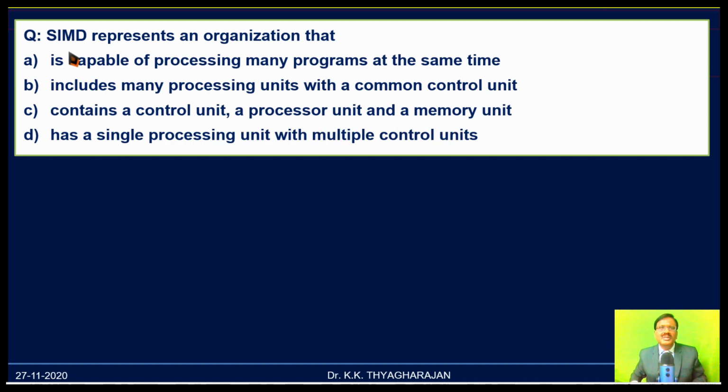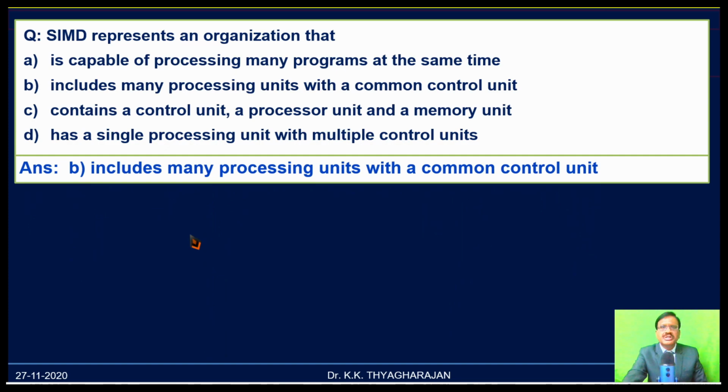A memory unit means it will not come under multiple data. So C is not correct. D has a single processing unit. Anyway, multiple data means multiple processing units, so it is not a single processing unit. So the correct answer is B. That means it includes many processing units because of multiple data and a common control unit because it is a single instruction stream.